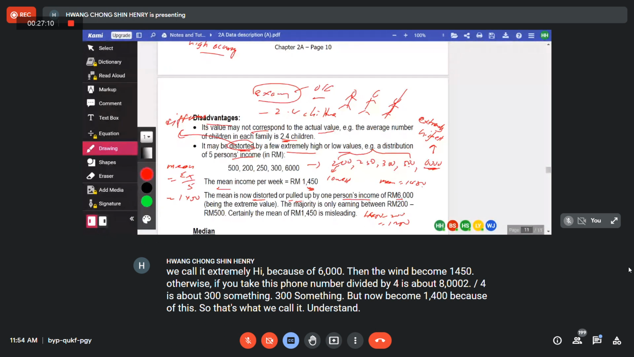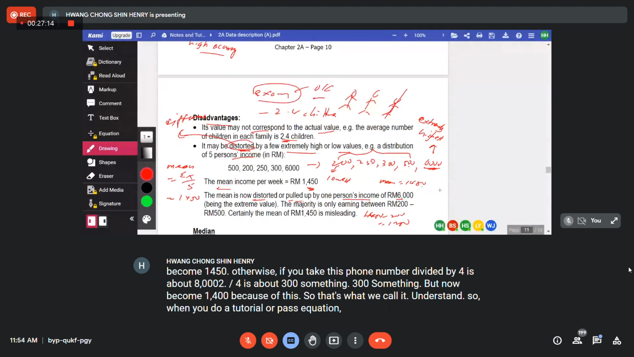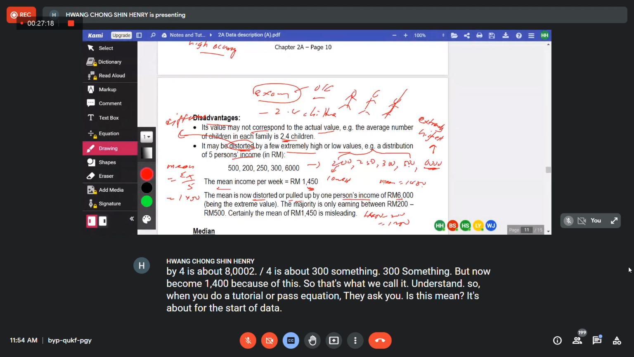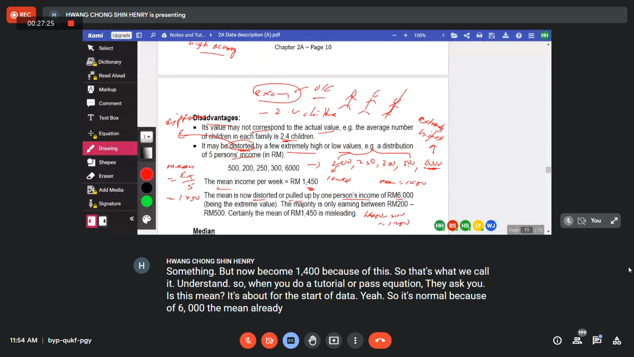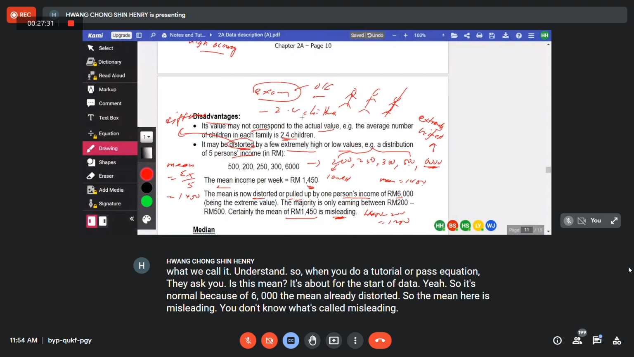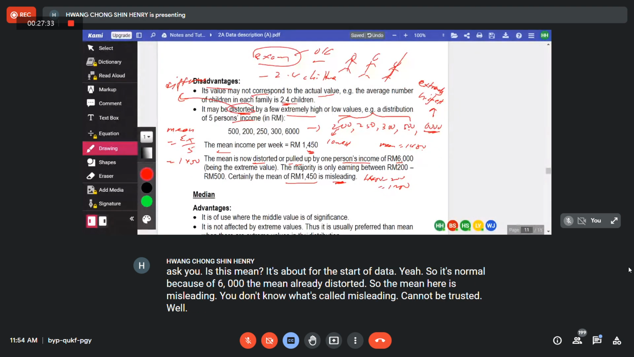Understand? So when you do a tutorial or past-year question, they will ask you, is the mean suitable for this type of data? The answer is no, because of 6,000, the mean is already distorted. So the mean here is misleading. You all know what misleading is? Cannot be trusted. Understand?